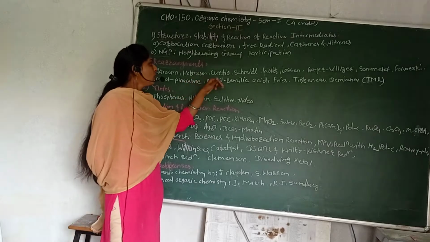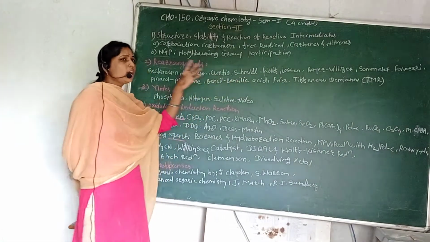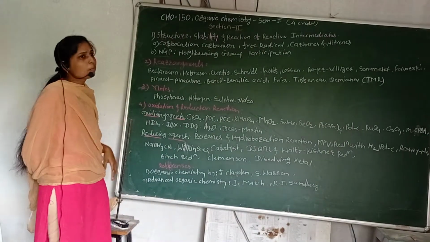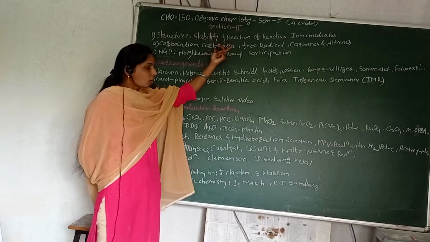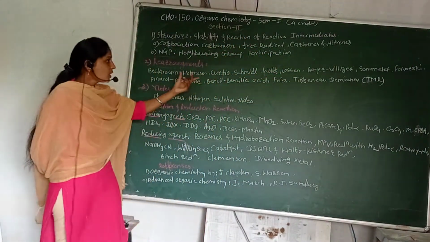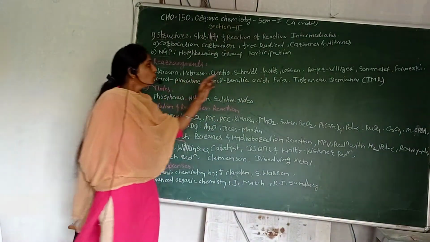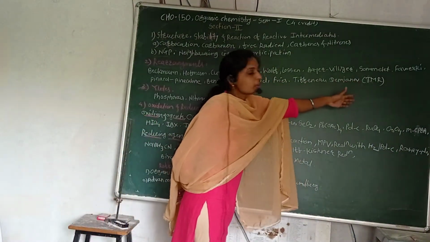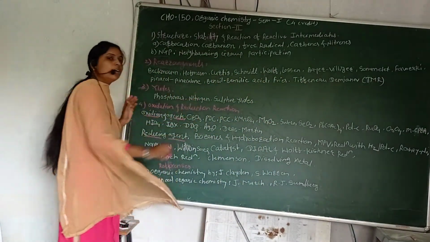Then Hofmann rearrangement, Curtius rearrangement, Schmidt rearrangement; these rearrangements are separate. Some types of reaction can be formed by using the carbocation or carbanion or free radical. In this way these reactions are carried out with the formation of the rearrangement reaction. You know the Baeyer-Villiger reaction, Favorskii rearrangement and pinacol rearrangement are very well known.